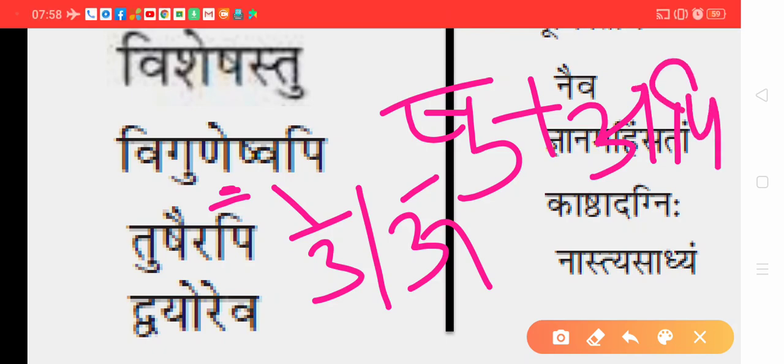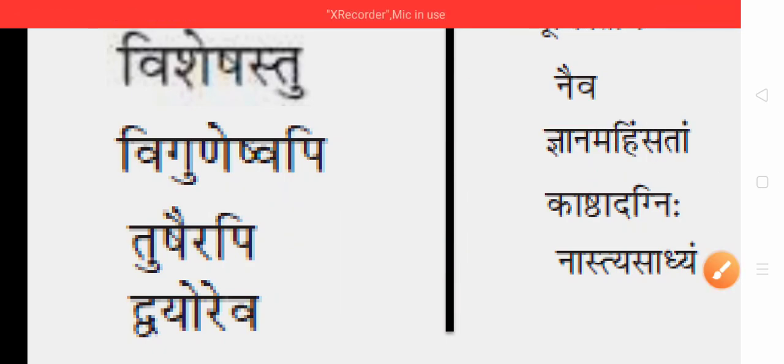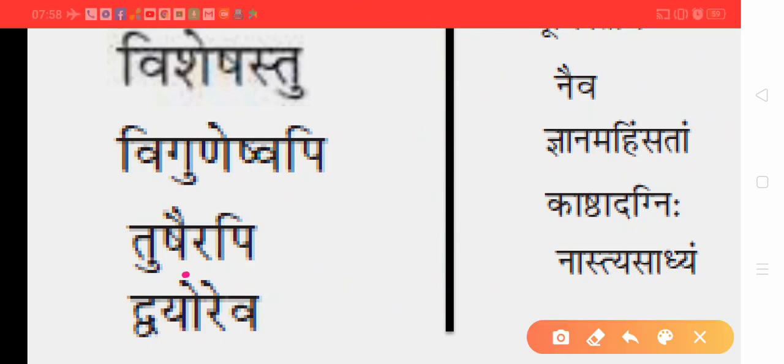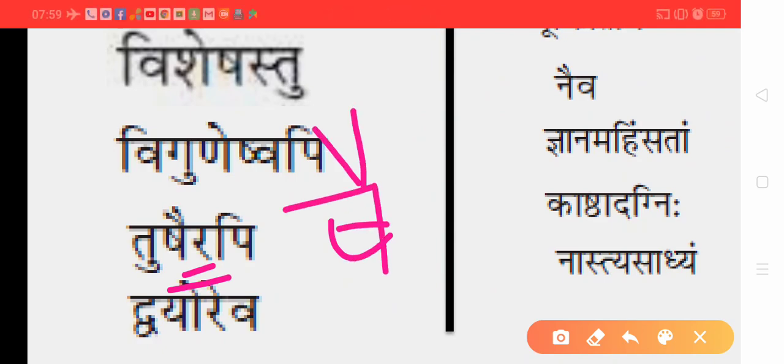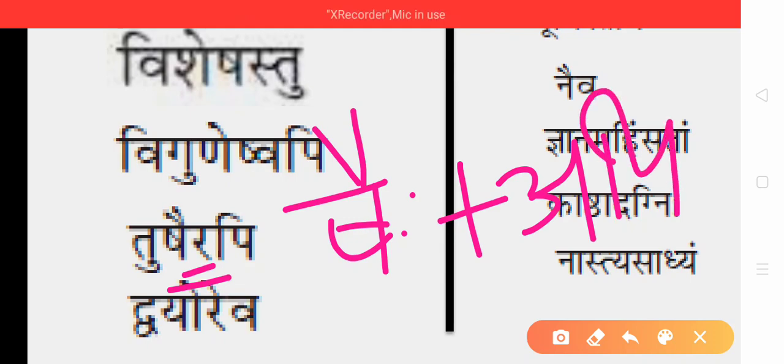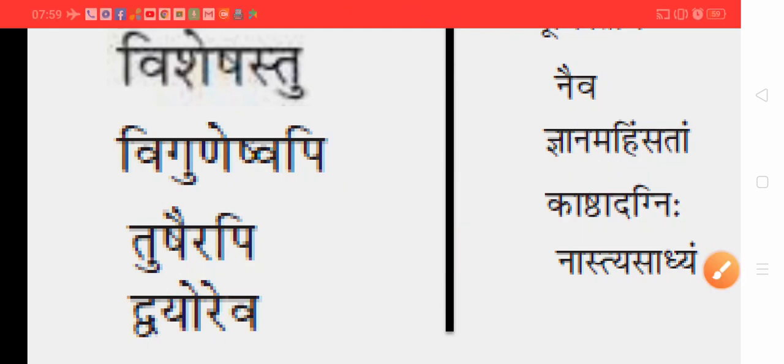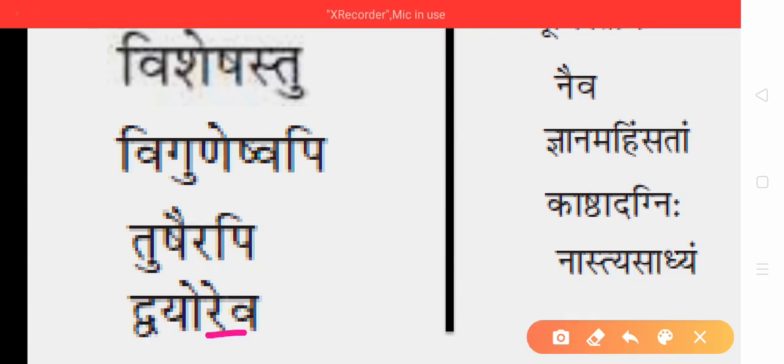Now Tusairapi. Ra is there. I told you just now, Ra will be converted to Visarga. So the first word will be Tusaihi plus Api. Same way, Dvayoreva, you have to split at Re. So Ra will be Visarga.